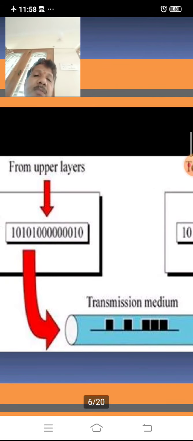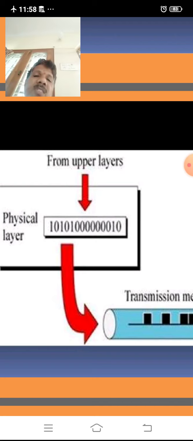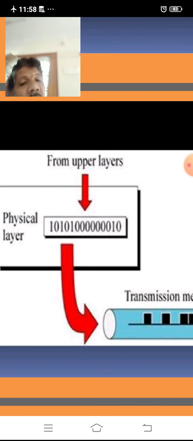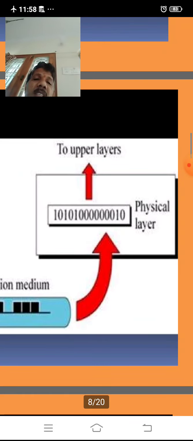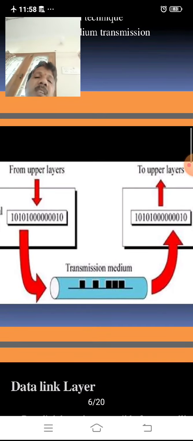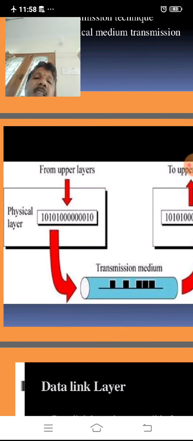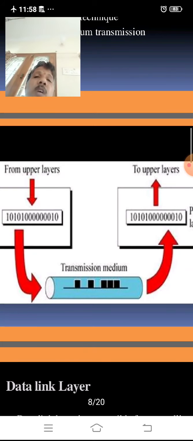Here it is the physical layer, from upper layer to upper layer. In what way? This is 1 0 1 0 and other zeros, 1 0 1 0, and all the remaining zeros. All these are treated as bits, and that string is known as a bit stream. That bit stream is flowing through a transmission media, using a cable or pipe, from one host to another host.